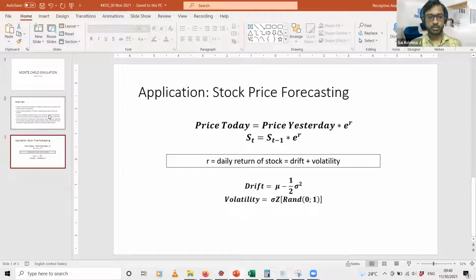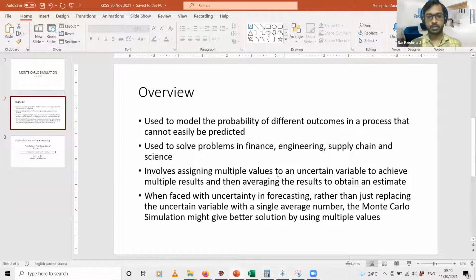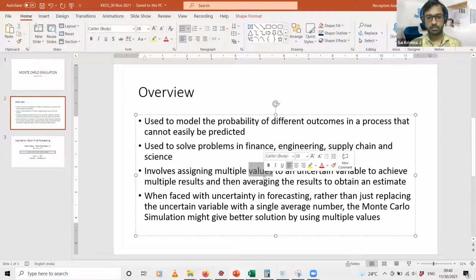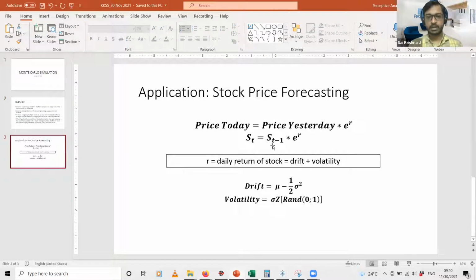So I told you, right, in the theory part, when we were looking at this slide, we said that rather than replacing the uncertain variable with a single average number, we'll be using the Monte Carlo simulation to get multiple values, and then we'll be taking an average of that particular value. Okay. So this part where we have this sigma into z, right?